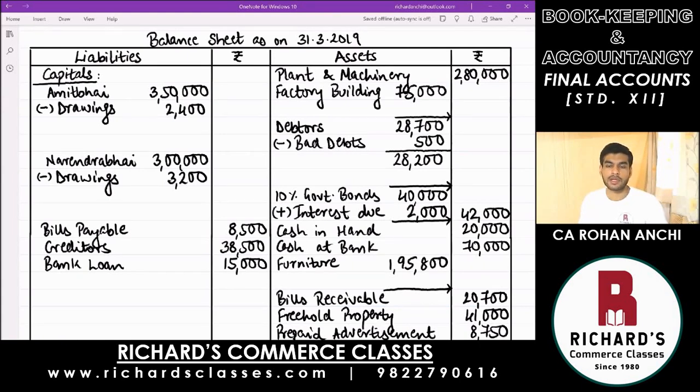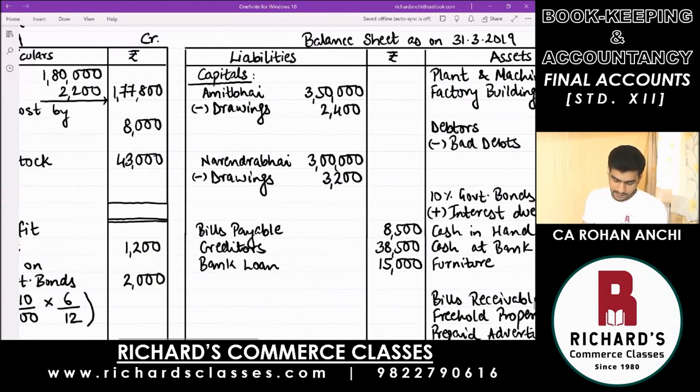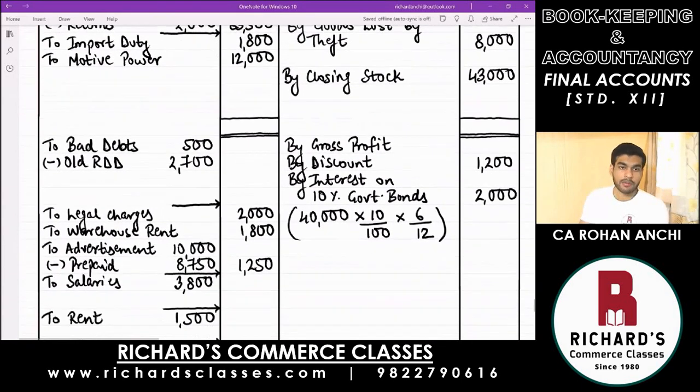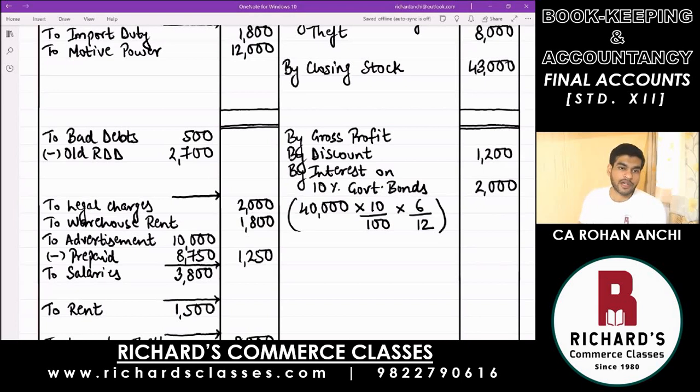28,200. Now remember, one effect is you have deducted from debtors. It is our loss. So which means you have to debit profit and loss account, debit your losses. You have already recorded bad debts once. In profit and loss account, the first item, bad debts. That was the old bad debts, which was already there before. Now you have some more bad debts, new bad debts. So go and add there some more loss that you have.